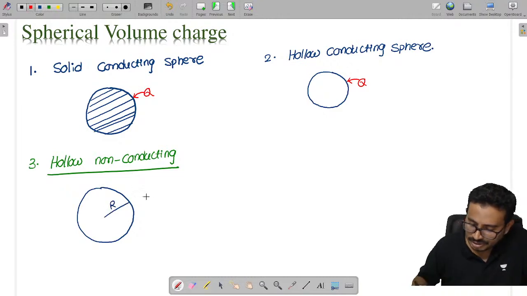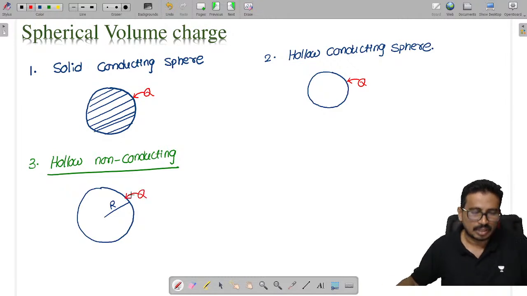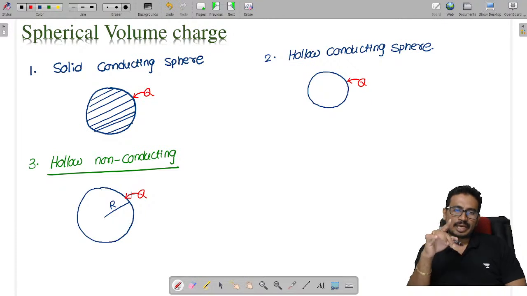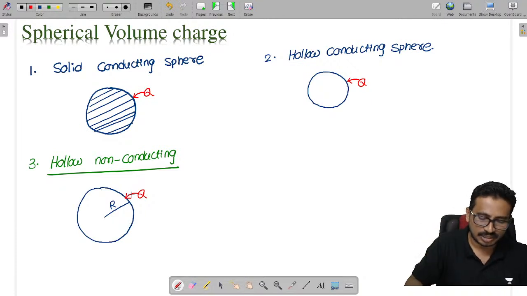Now you see this thing here. I have given some charge Q here. Now you tell me, what will happen here? So this is a hollow non-conducting sphere.